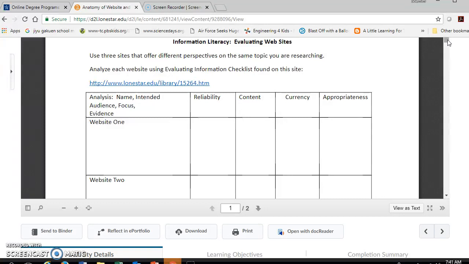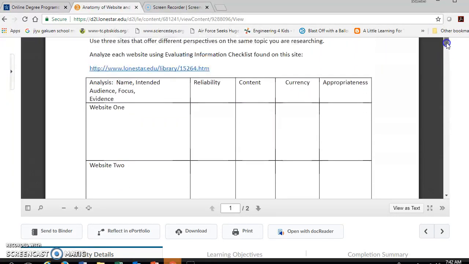Let's say your topic is college dropout rates. So you would look that up and you would find 3 websites that relate, okay? Or if you want to find out information on purchasing a car, 3 websites that you think might be valid, and you write them down here.